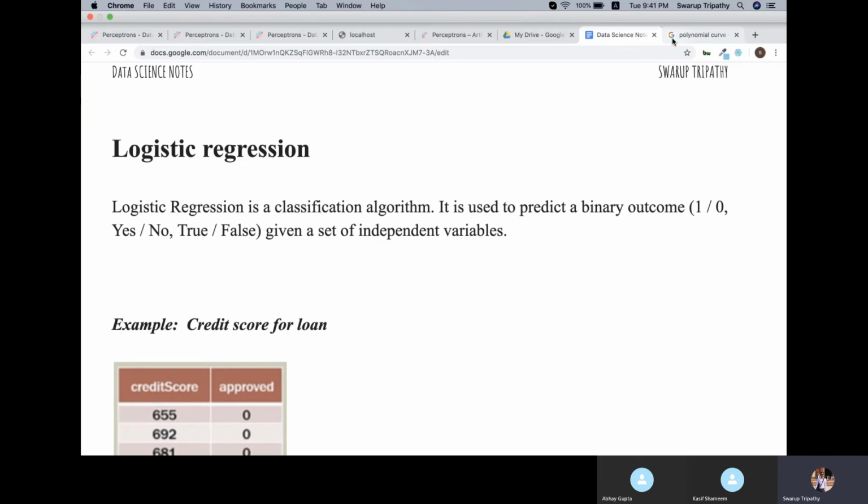Those are classification. Logistic regression is actually a classification algorithm. People usually misunderstand it as a regression algorithm. The name is regression, but actually it is a classification algorithm used for categorical data analysis.